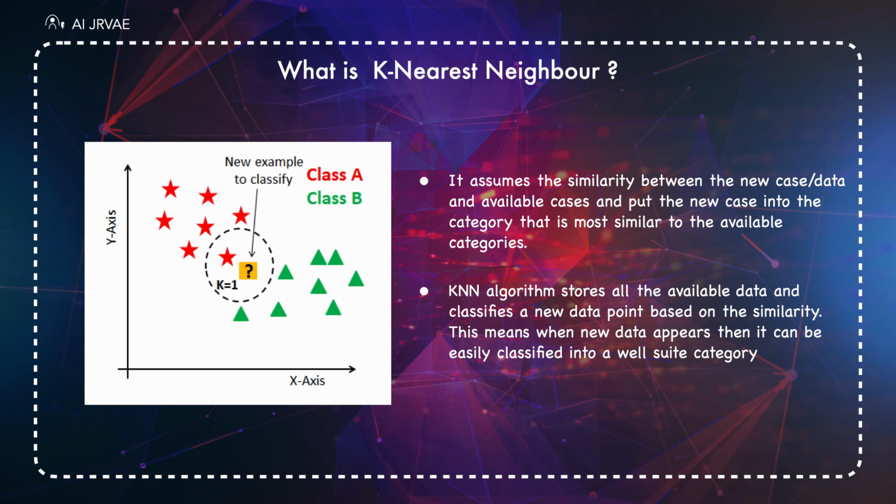What is KNN? KNN is a simple algorithm that stores all the available cases and classifies the new data or case based on a similarity measure. It assumes the similarity between the new case or data and available cases and puts the new case into the category that is most similar to the available categories. KNN algorithm stores all the available data and classifies a new data point based on the similarity. This means when new data appears, then it can be easily classified into a well-suited category.